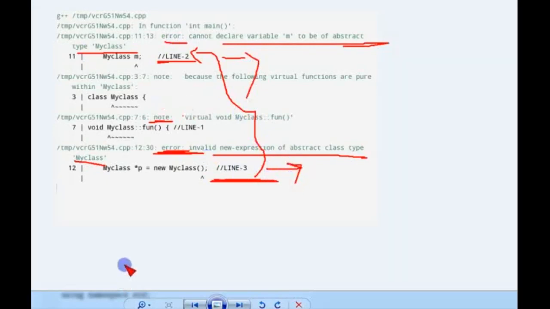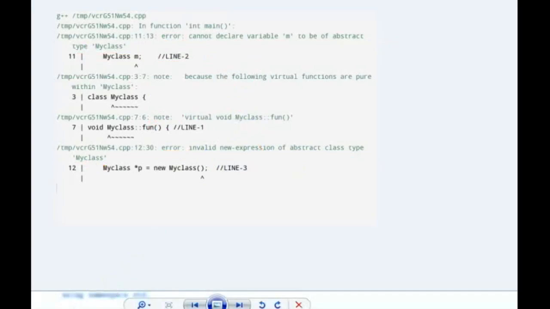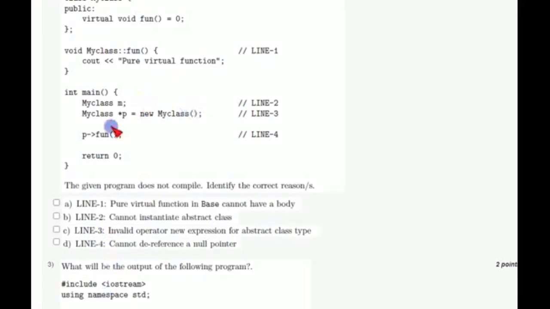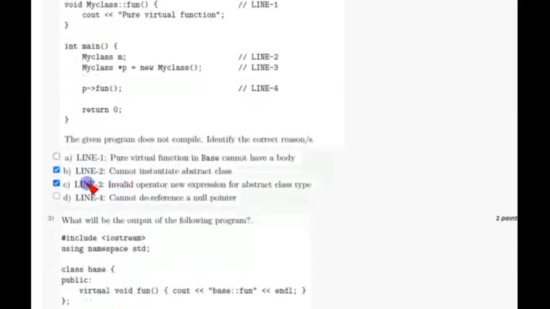So let's go back to our question. Line 2 and line 3, cannot instantiate abstract class. If line 1 is also mentioned as a reason for the compilation error, it will be partially correct. If we mention line 1 as a correct answer and it is wrong, then we will not be assigned any marks. So let's go with option B along with option C.